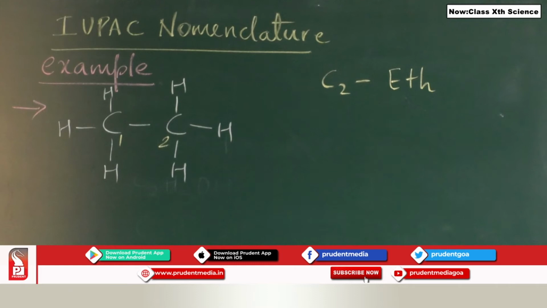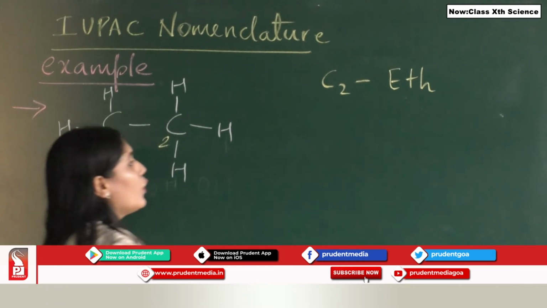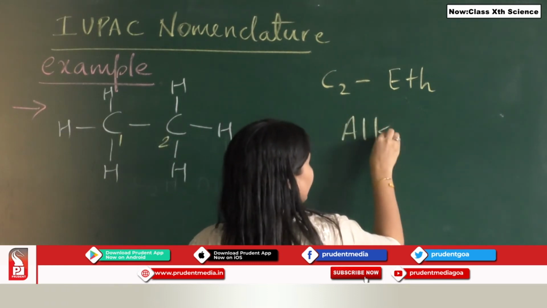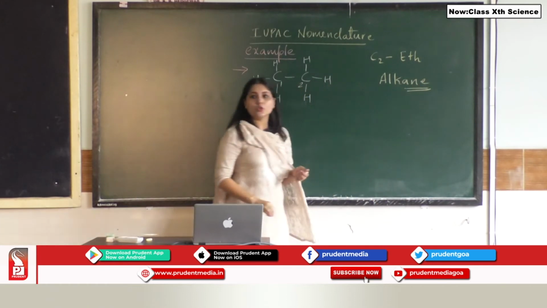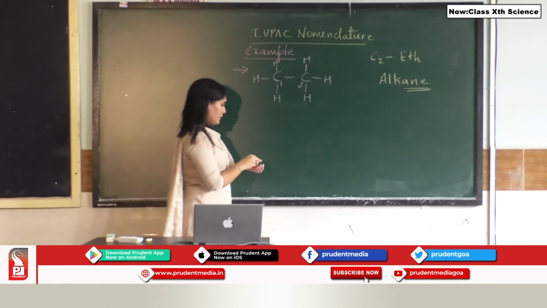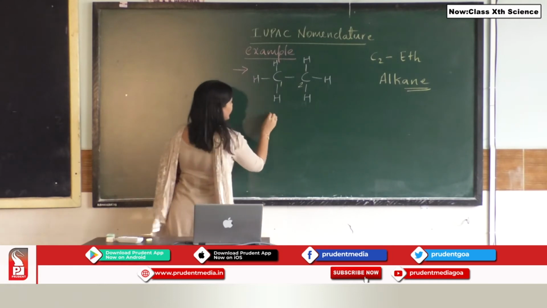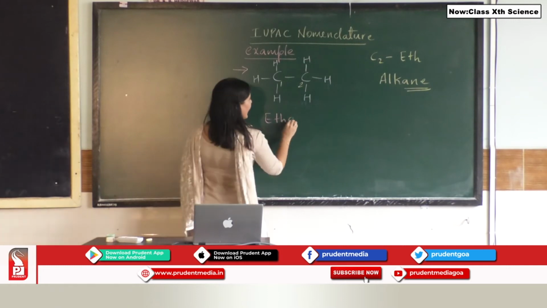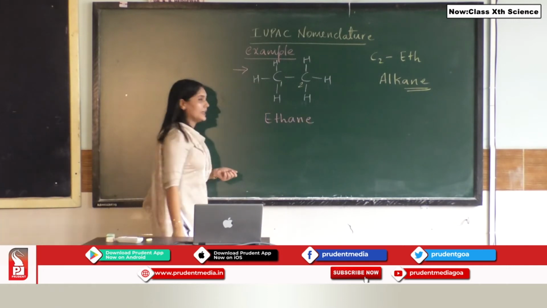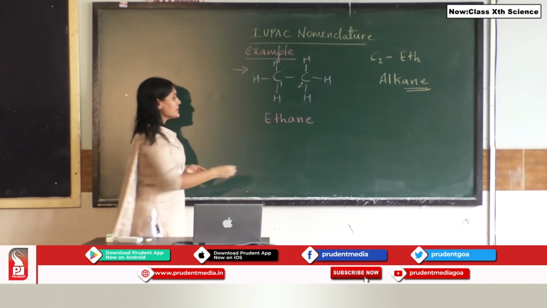Since they are linked via a single bond, we know it is an alkane. So what is the suffix we are going to use? You are going to use the suffix ane. So over here you are going to name it as eth, which is your word root, and your suffix, that is ane. Fine.